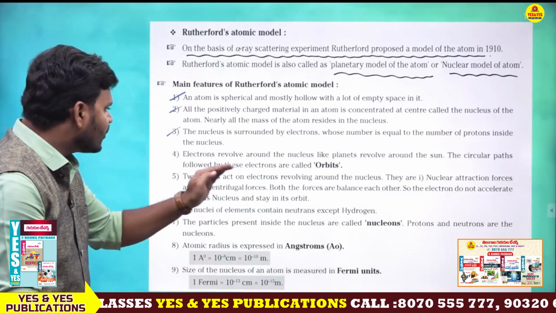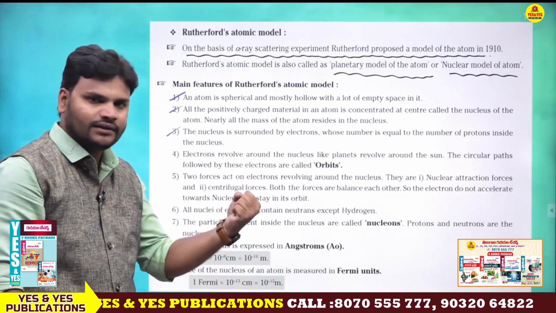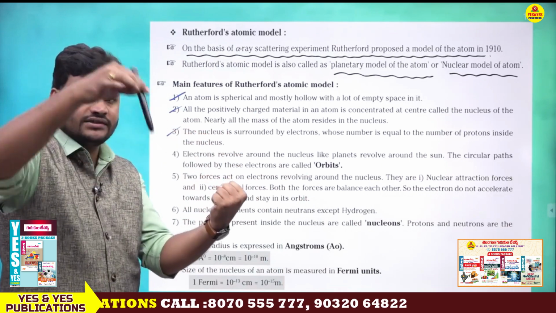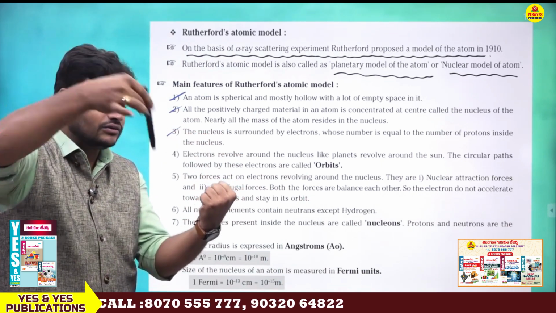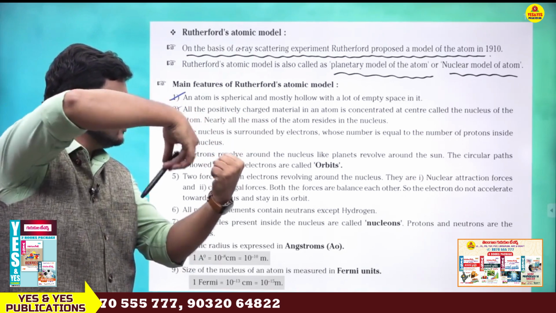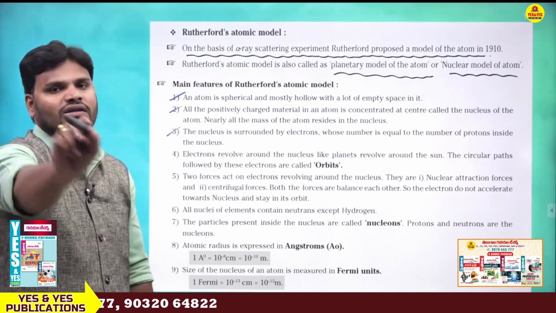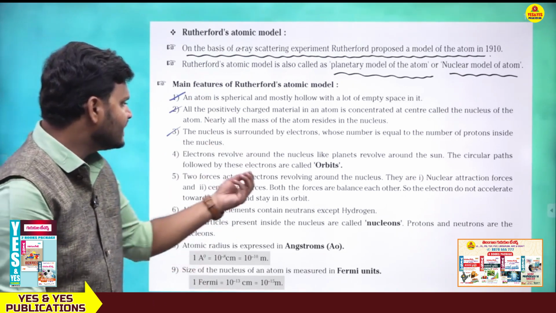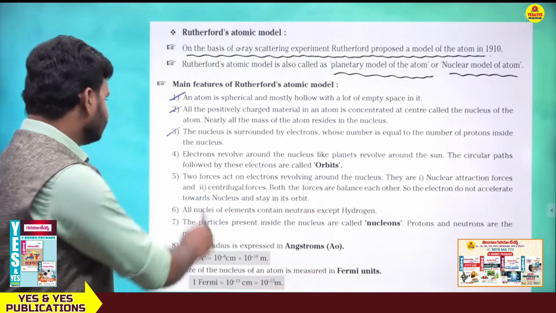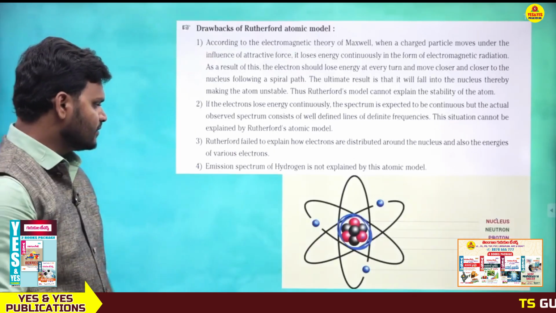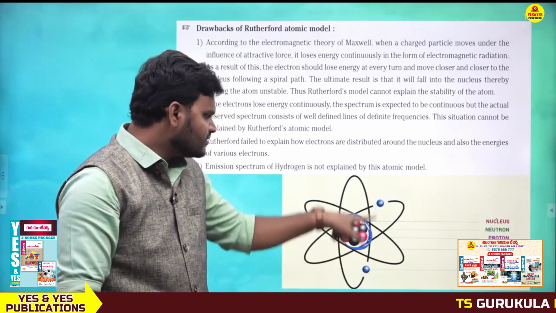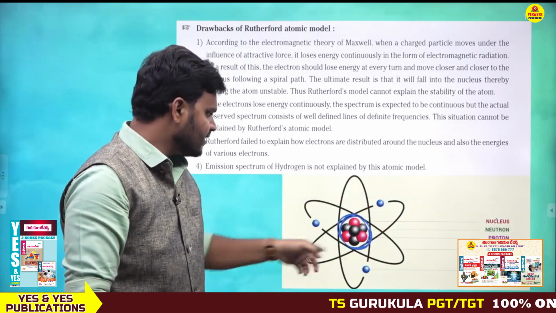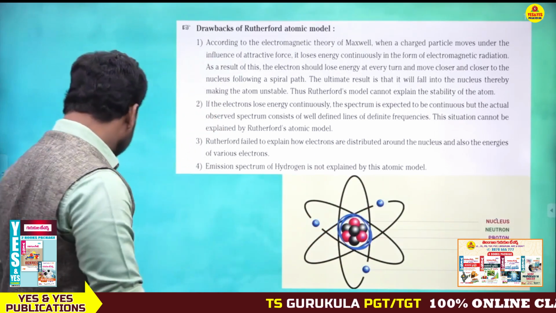Fourth point: electrons revolve around the nucleus. Assume this is a nucleus and this pen is an electron. Electrons revolve around a nucleus like planets revolve around the sun. The circular paths followed by these electrons are called orbits. Just look at this picture, you will get clarity. Electrons are circulated around the nucleus like planets revolve around the sun.